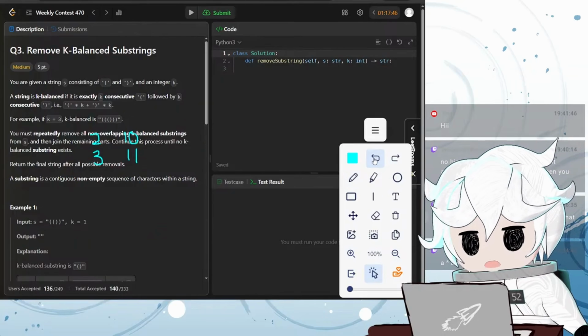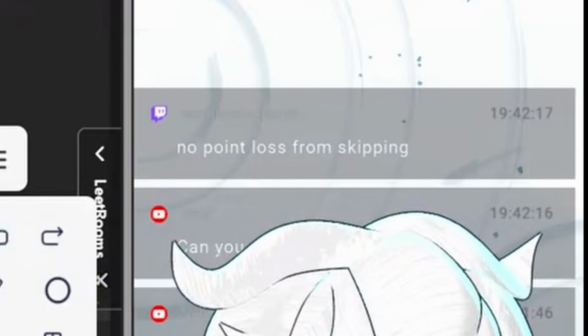Ooh, I'm gonna skip that problem. I really suck at problems. No point loss. Oh, okay.